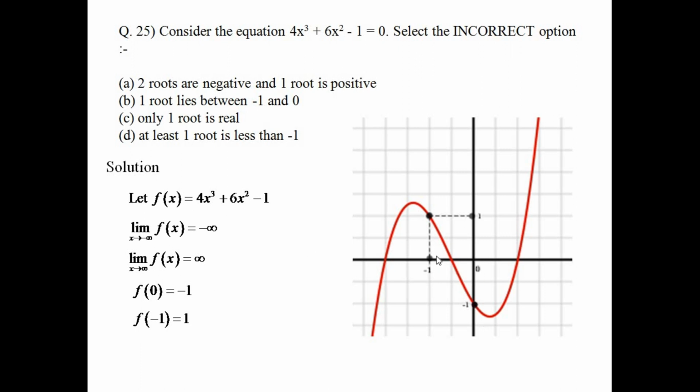That means f(0) is negative. So between minus 1 and 0 it has to cross the x-axis again, and after some point it will cross the x-axis again, because as x tends to infinity the f(x) value goes to infinity. So from these four options, option A, 2 roots are negative and 1 root positive, is correct. 1 root lies between minus 1 and 0 is correct. Only 1 root is real is incorrect. So option C is the correct answer.